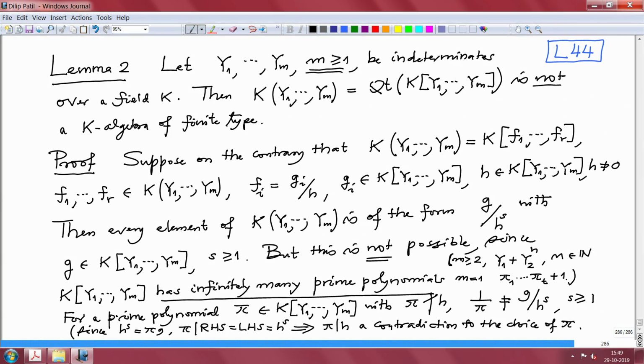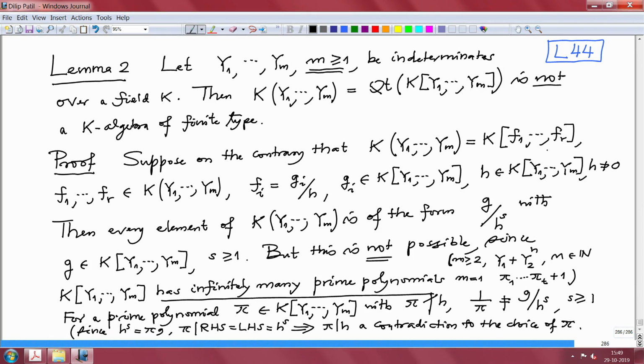So that is the proof that this polynomial ring has infinitely many prime polynomials, and with that we proved that 1 over pi cannot be in this form. So that means this statement is not true, that every element of rational functions is of this form.